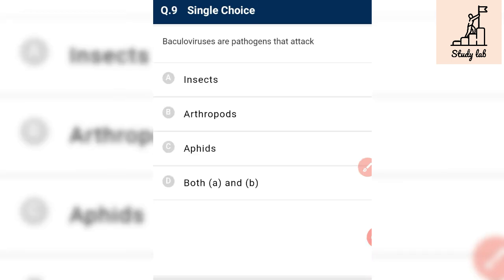Baculoviruses are pathogens that attack insects as well as arthropods. They have narrow insecticidal application.